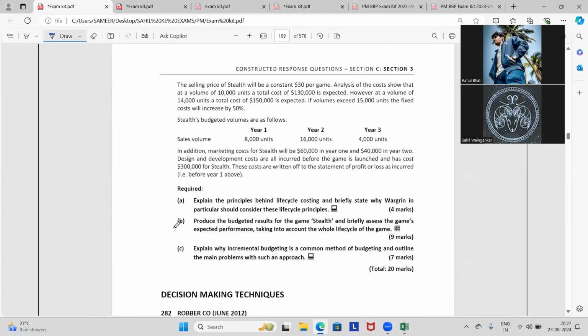Explain why incremental budgeting is a common method of budgeting and outline many problems with such an approach. Incremental budgeting is a common method of budgeting because it is easy to implement. In incremental budgeting, the base year budget is taken into consideration and relevant changes or inflated amounts are taken.